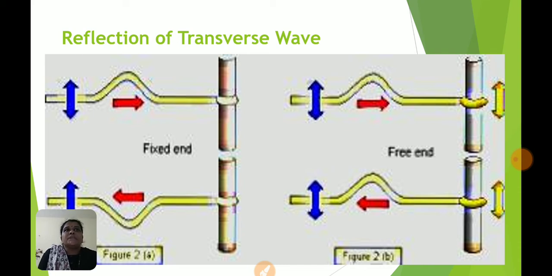The wave changes its direction of travel. This is called reflection of the wave from the interface. Reflection is the phenomenon in which the sound wave traveling from one medium to another comes back into the original medium with a slightly different intensity and energy.